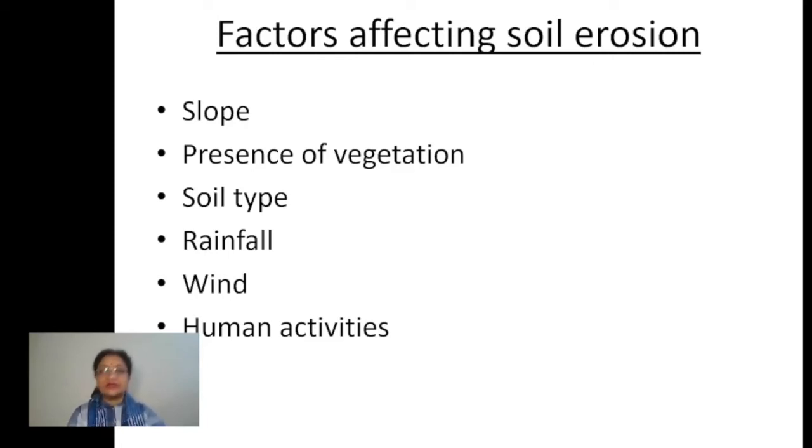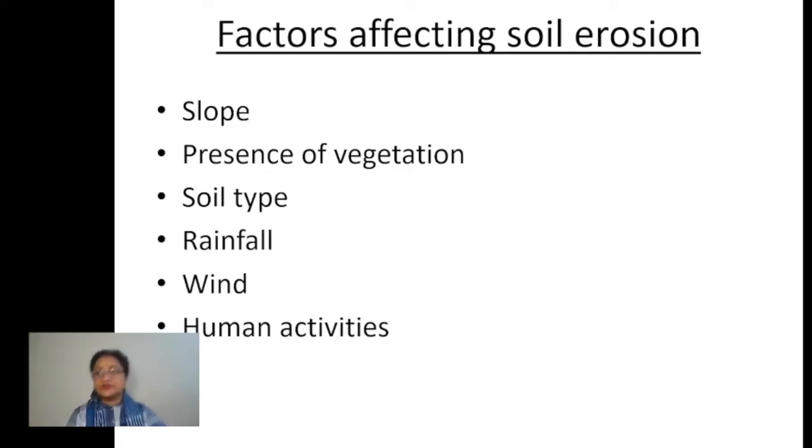Next is rainfall. Rainfall and wind are certain things which are the agents, right? In any area when the rainfall is too heavy, if there is a slope and the vegetation is not there over the surface, that area will be experiencing a lot of soil erosion, right? Same way with the work of wind. Any area which is open, and the wind blows, and suppose the soil does not have any moisture with it, it will be easily carried away by the wind. So these are again some important things.